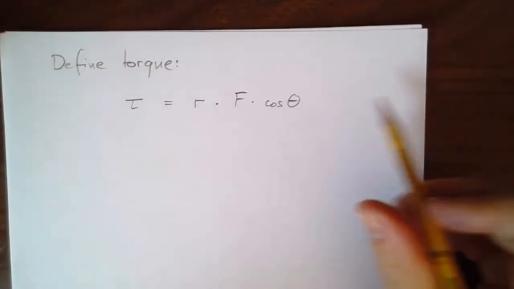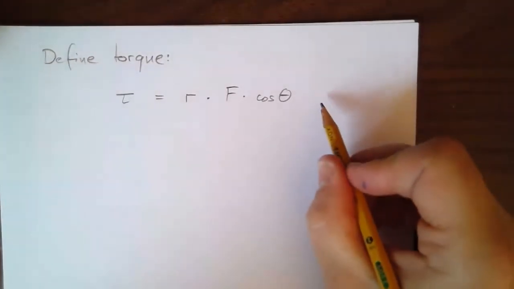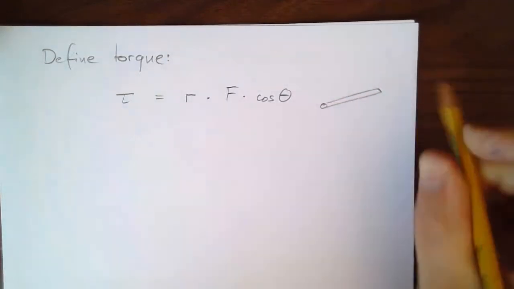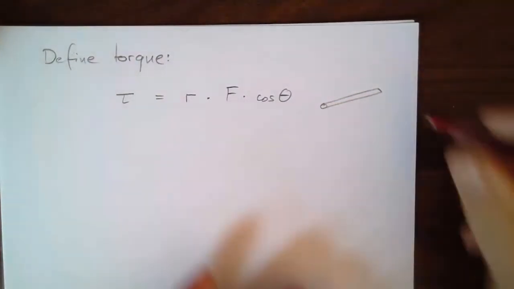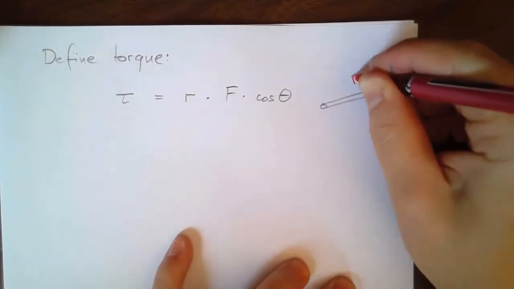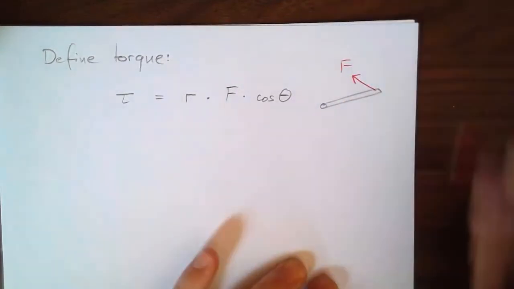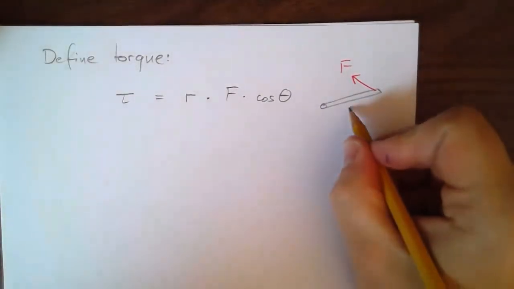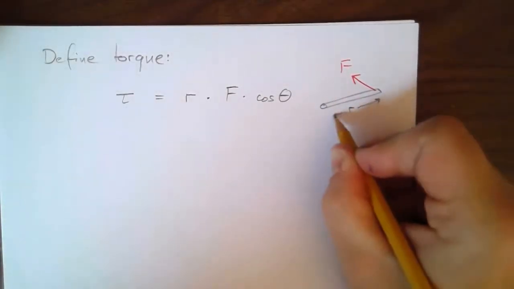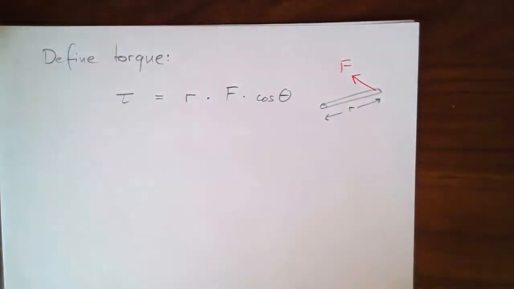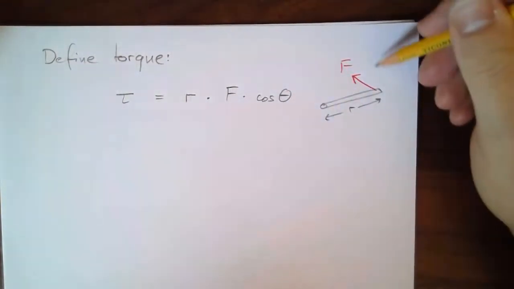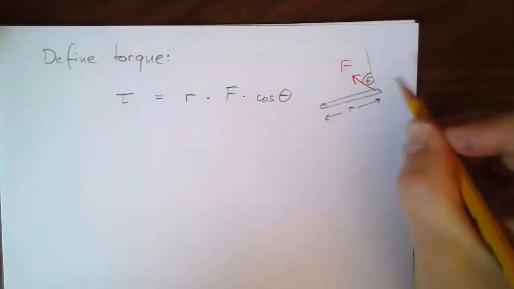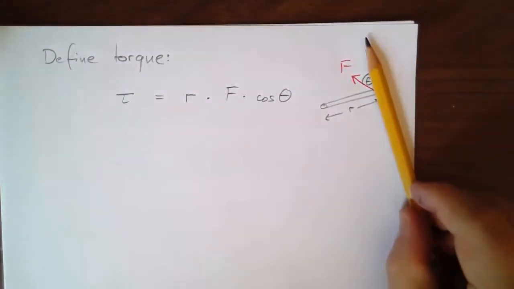I'm going to show you which angle I mean. Let me draw a picture here. So here's my door, and let's suppose my force goes this way, my force F. Then R is just the length, where is the force acting relative to the pivot point, and theta would be this angle here between the tangent, right?